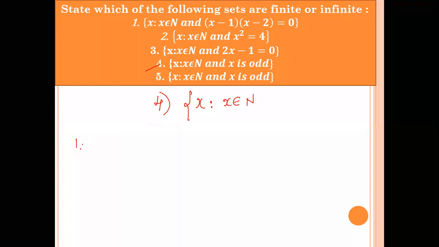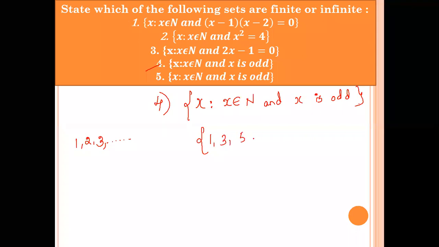So when you say natural number, you have to start from 1, 2, 3 and it goes on. But you have to write only the odd natural numbers. So which are the odd natural numbers? 1, 3, 5, 7, 9 and it goes on.